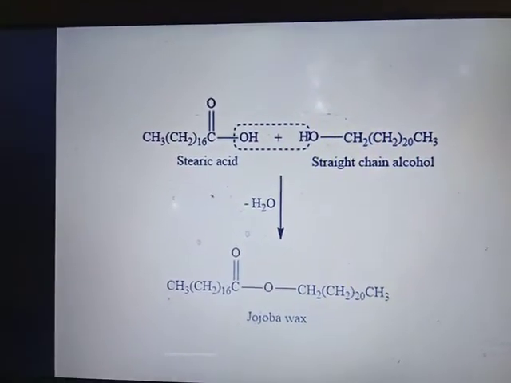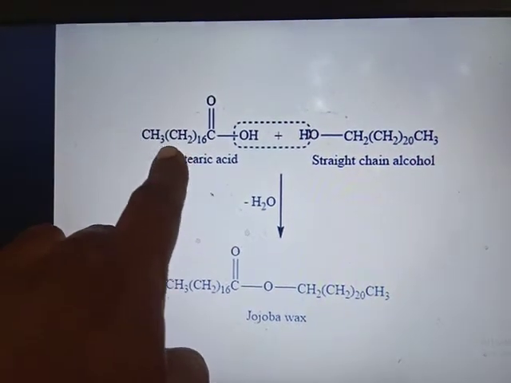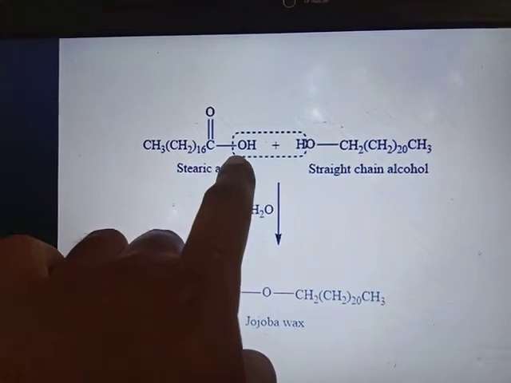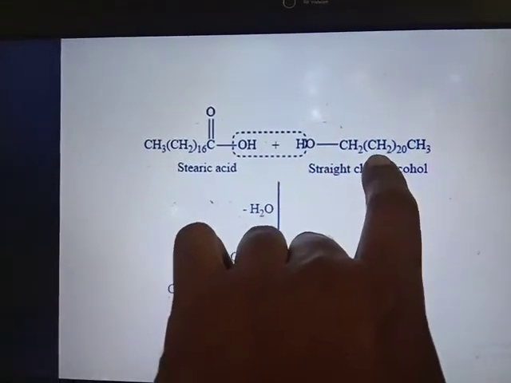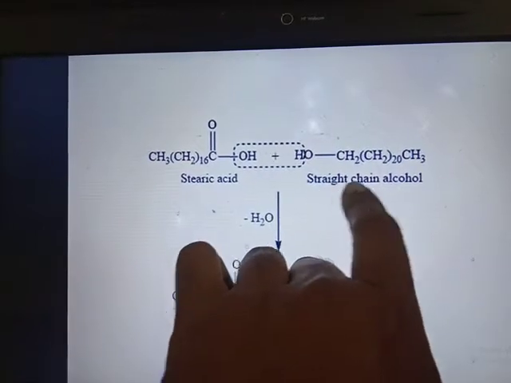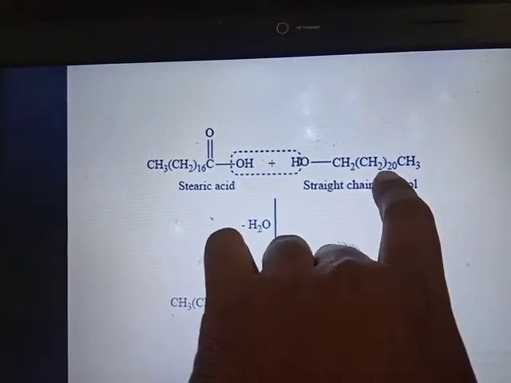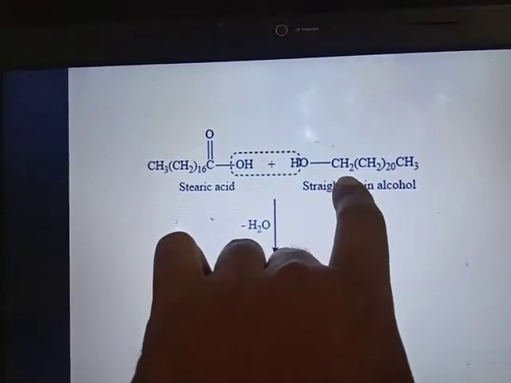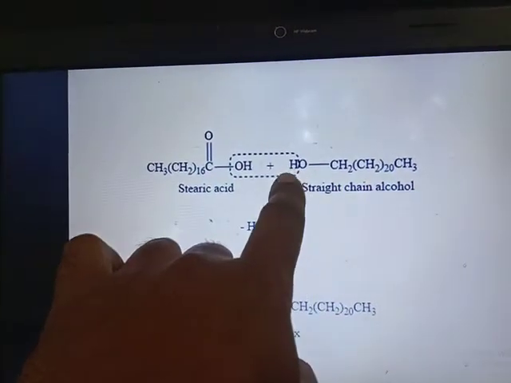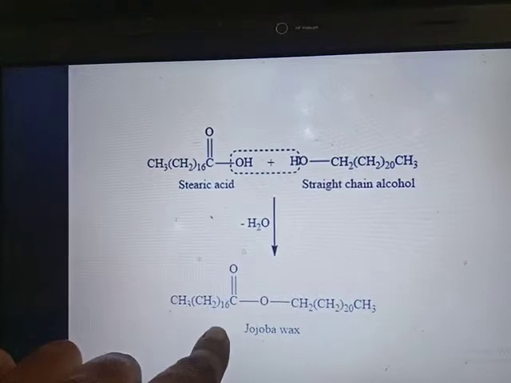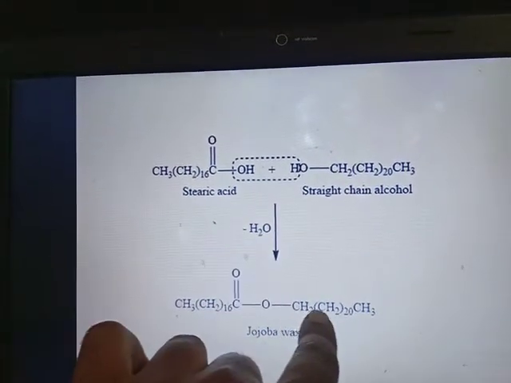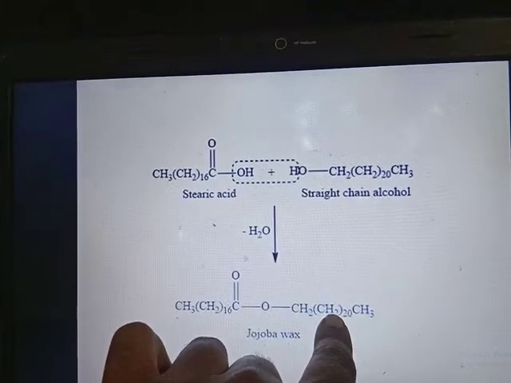Then in waxes it contains the fatty acid, having a long chain, along with an alcohol which is straight chain. Here it is representing a straight chain alcohol, but it also has a long chain. It is not glycerol. Then again this OH and H are involved in the ester bond and form the wax, which has a higher hydrocarbon chain.